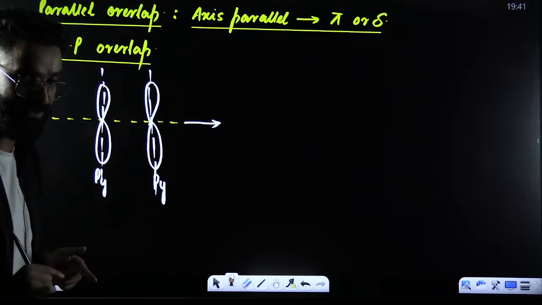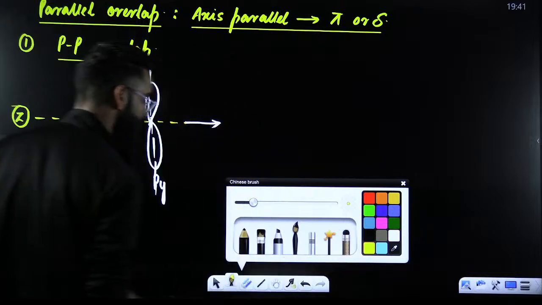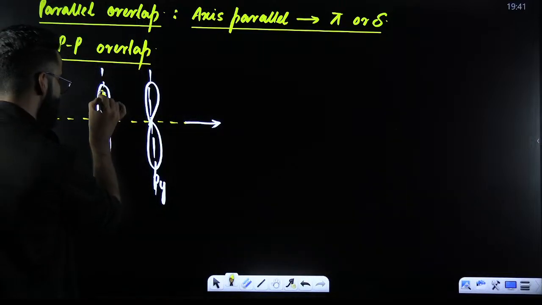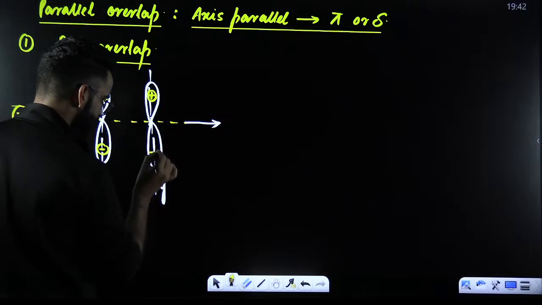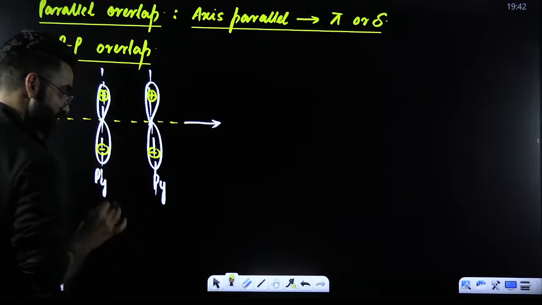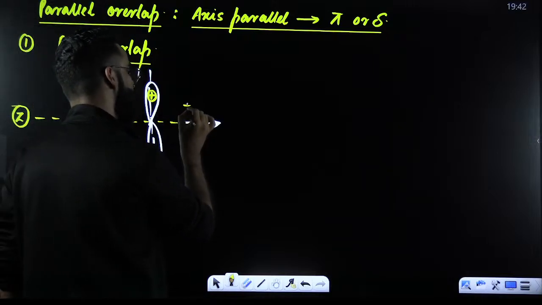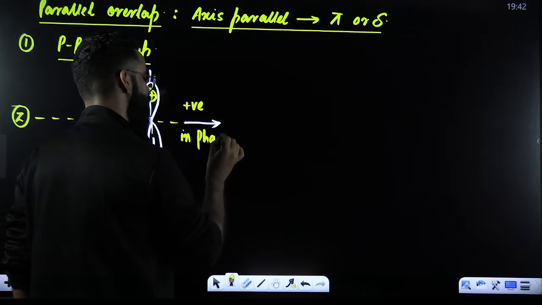One is going to be positive overlap, one is going to be negative overlap. Let me first of all show you the positive overlap. If this is positive, this is going to be positive, and if this is negative, this is going to be negative. Do we have same sign on same side? Yes. Same sign, same side. So which overlap am I showing you over here? I'm showing you the positive overlap, the in phase overlap.